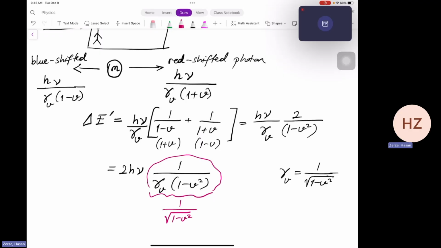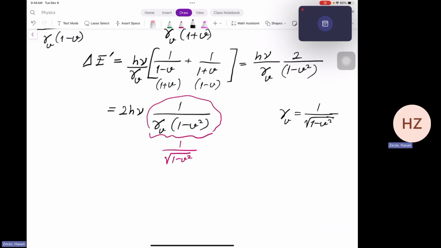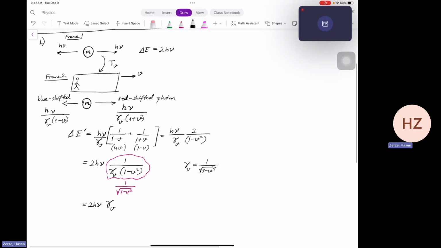So it's nothing but the gamma v itself. So 1 over gamma v times 1 minus v squared is nothing but gamma v itself. That's equal to 2h nu gamma v. In other words, if you compare the energy change of the particle with respect to two different reference frames, one has a multiplication factor of gamma v.